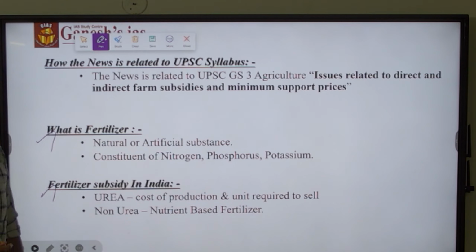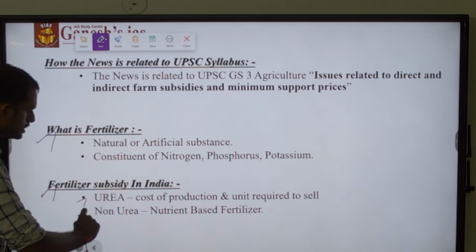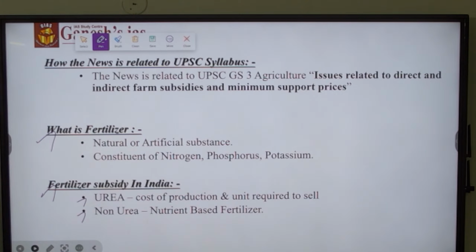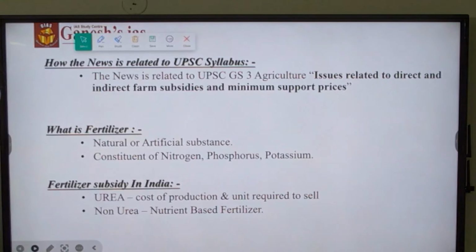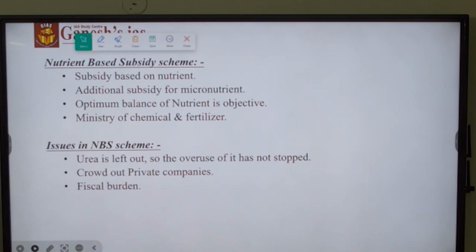And urea is covered and is entirely administered by the government. The urea's price is administered by the government, but in the case of non-urea, it is administered by the nutrient based fertilizers. So what is the nutrient based scheme about?